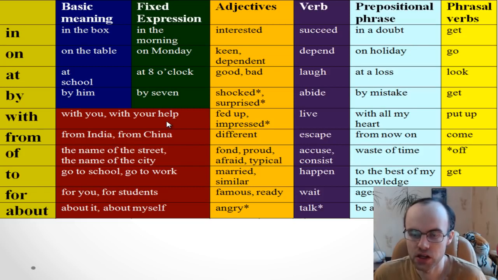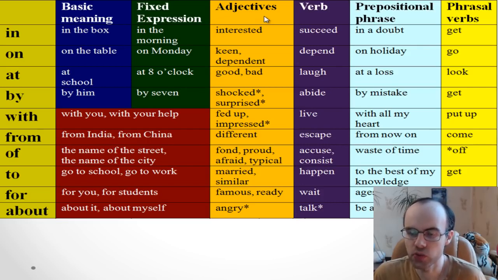Next, my friend. If you just understand the first column or the second column, your level may be elementary or a little higher. If you want more, if you want to have an advanced level, you need to understand what prepositions we use with adjectives.